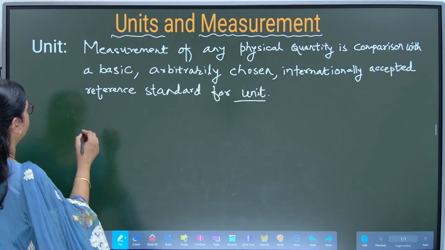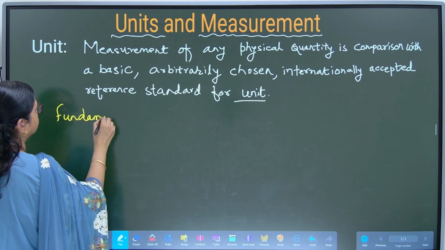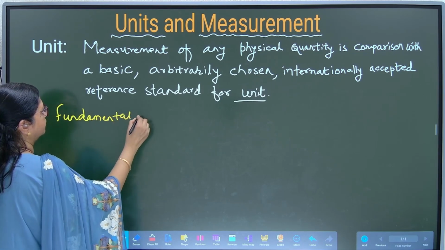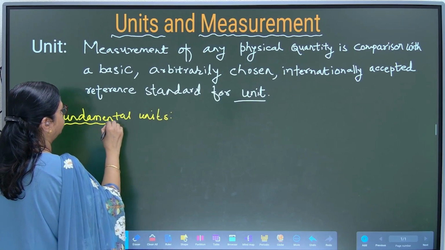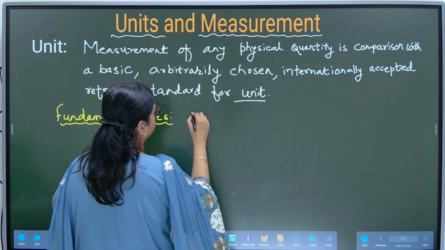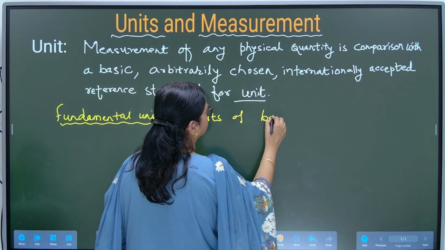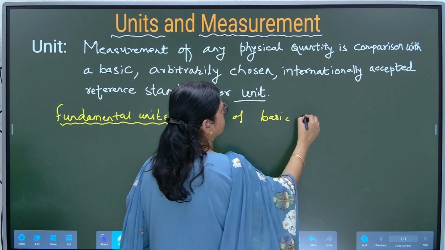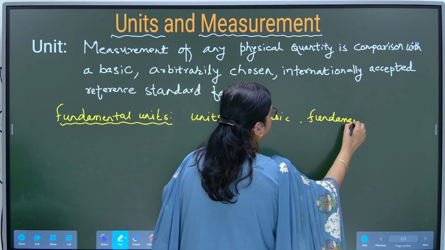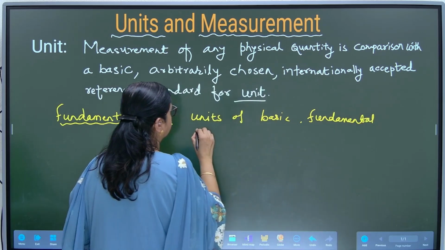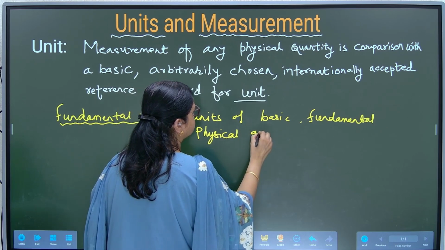So we have fundamental units, that are, I'll write in short, the units of basic, fundamental physical quantities.